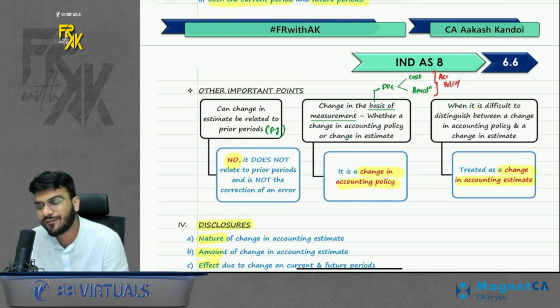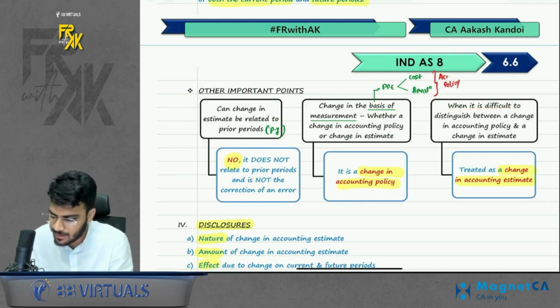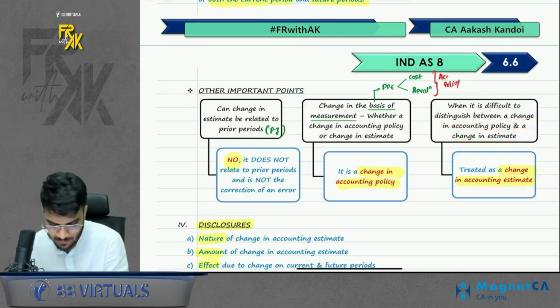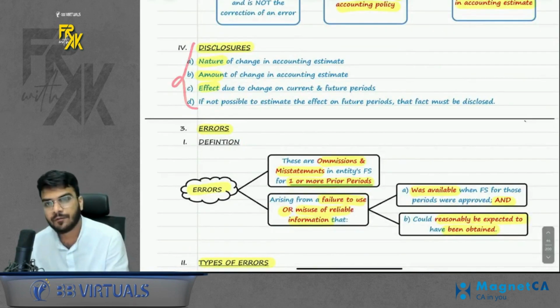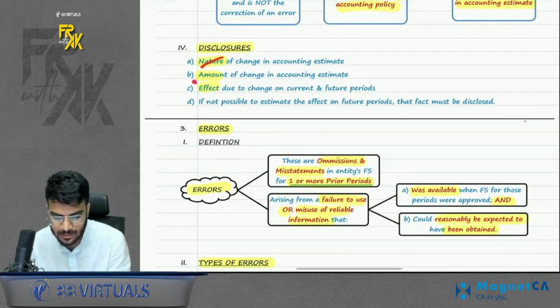Also, for any particular transaction, if it is getting difficult to distinguish between a change in policy or a change in estimate, always treat it like a change in estimate. Simple. Next point is disclosure. Whenever you change an estimate, disclose the nature, amount, effect.